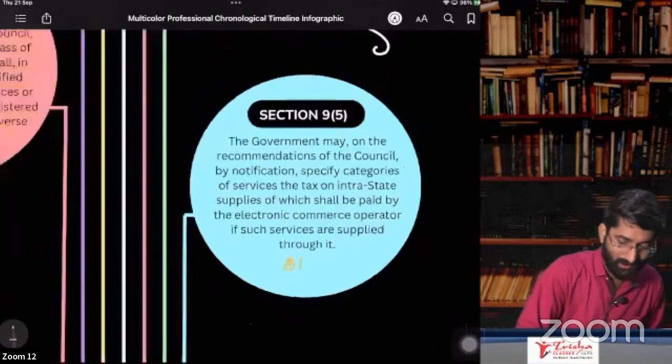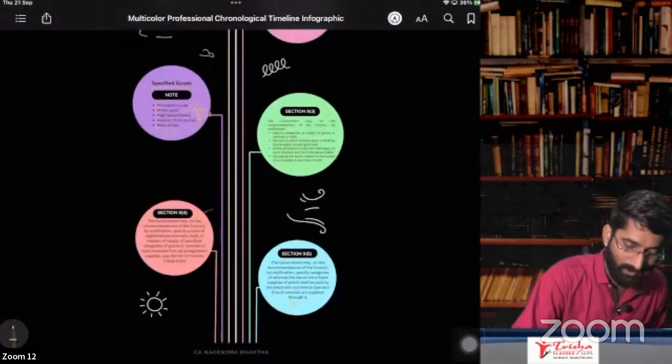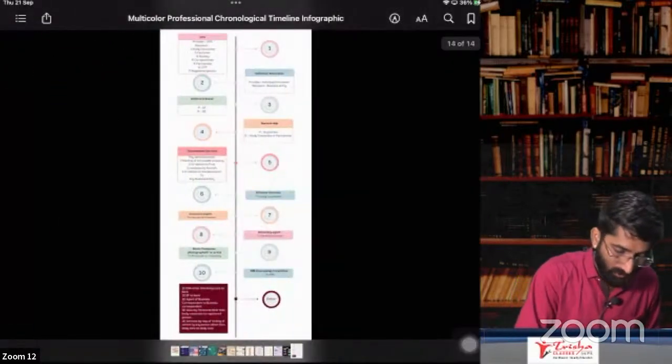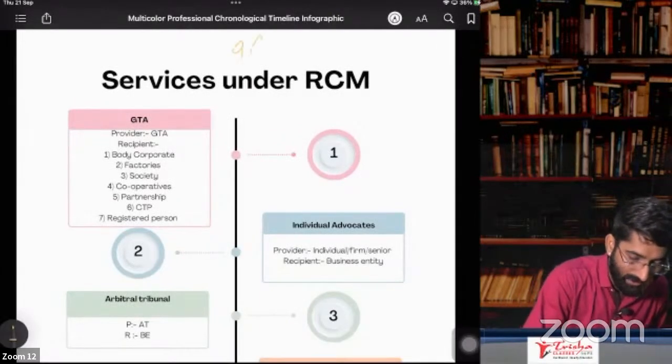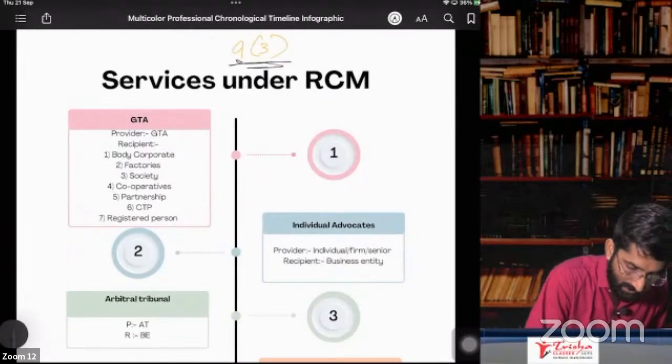Okay. So that is section number 9, subsection 5. In detail, you will study this in CA Finals. So I just gave you one example. Okay. So now we will discuss RCM, especially for services. It is the section number 9, subsection 3 act.